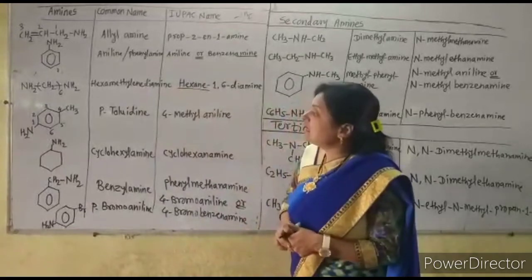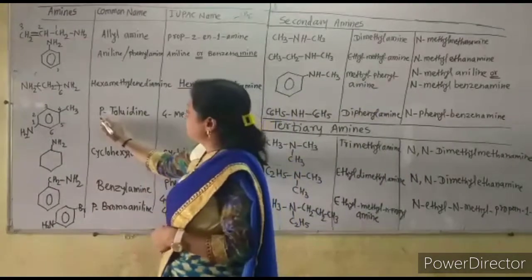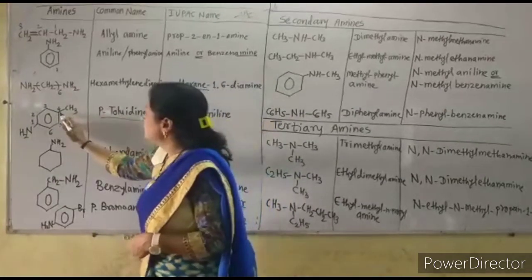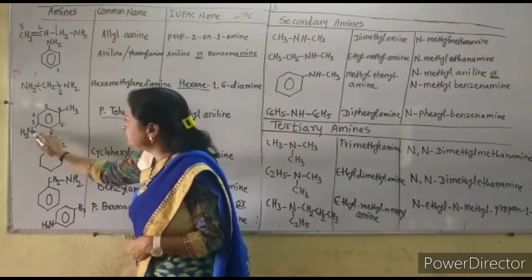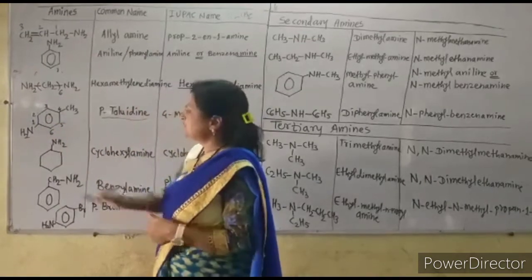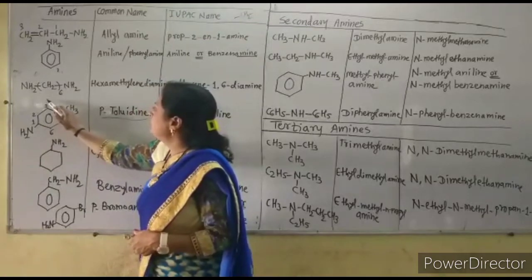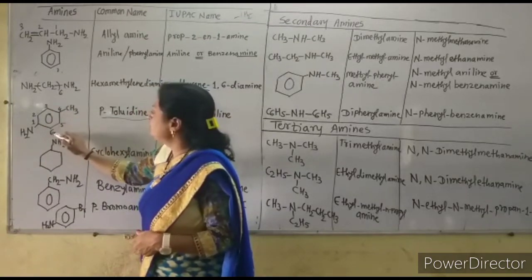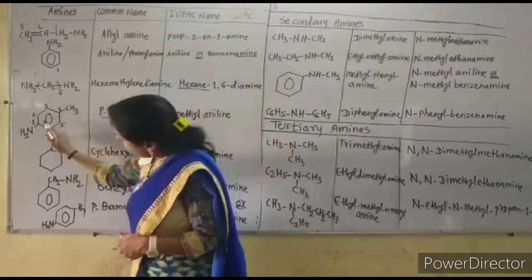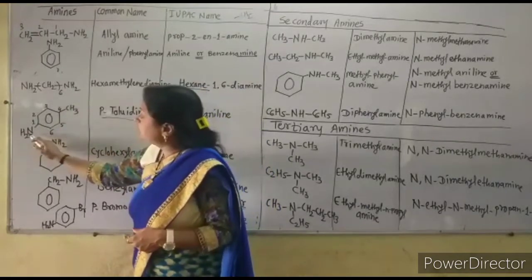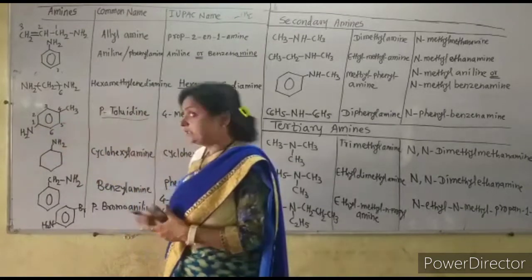Now next, this is para-toluidine. This is the common name because to this methyl group, at exactly the para position, there is the NH2 group. See here, this is the para position. If the methyl group is here, then the NH2 group must be here for para-toluidine. So this is para-toluidine because the methyl group and NH2 group are para to each other.